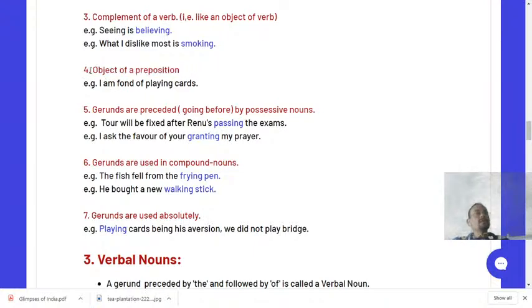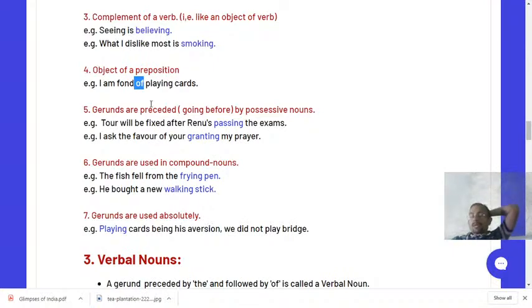Whenever ing is used after the preposition, that becomes the object of the preposition. For example, dear students, I am fond of playing cards. So playing here is an ing word which is used after the preposition of.